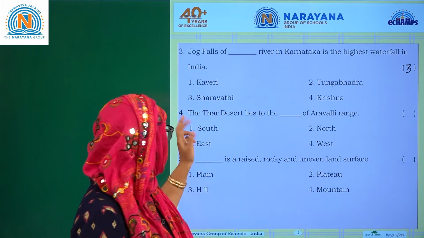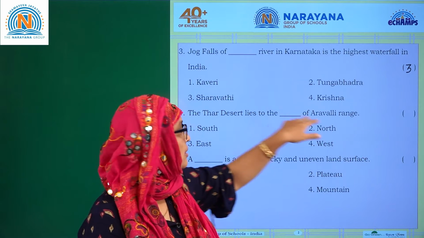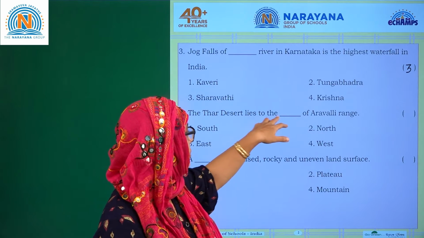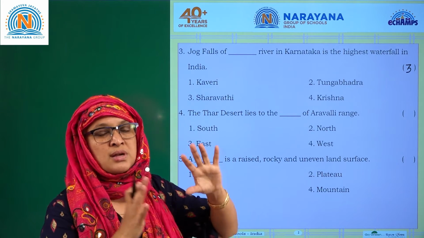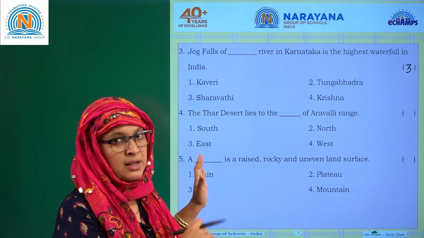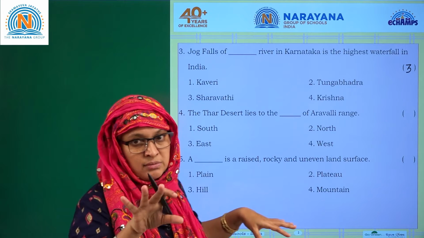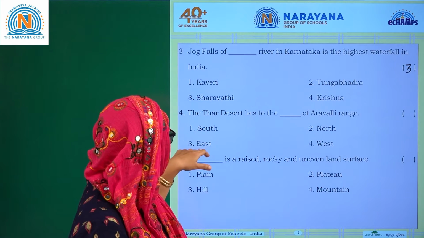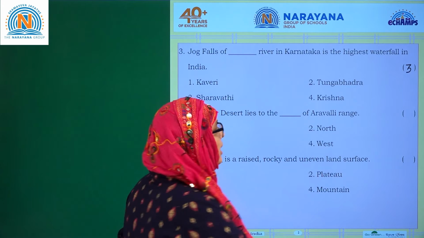Next one. The Thar Desert lies to the dash of Aravalli range. Almost all the deserts are in the western part. So they are asking where the Thar Desert is in relation to the Aravalli ranges. This is in the western direction. South, north, east or west? West. 4 is the answer.